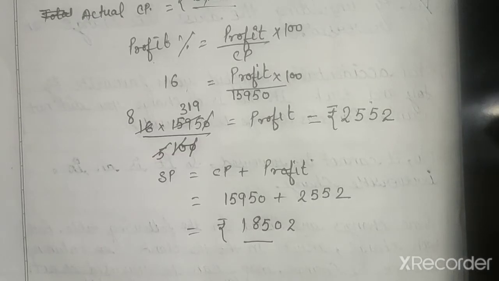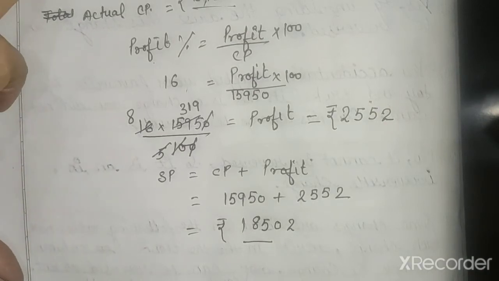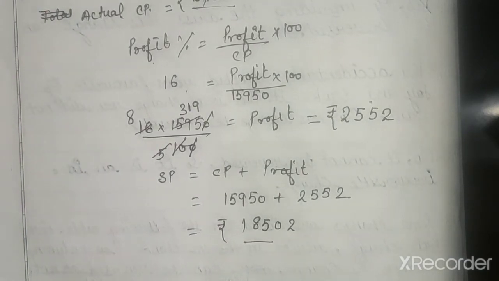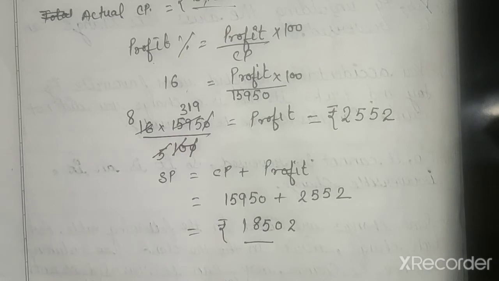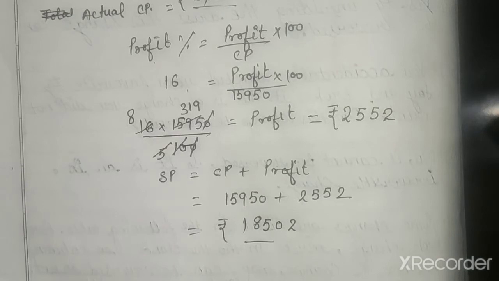Sorry beta, I had used here 16%, but in your question it is 15%. So you do the question according to the 15%. Here I have taken 16%. According to 16, this will be your answer. But according to 15, if you do it, maybe you will get another answer. So you have to do according to whatever is given in your book, that is 15%. Okay. So this is your question number 4. Now we will discuss question number 5.